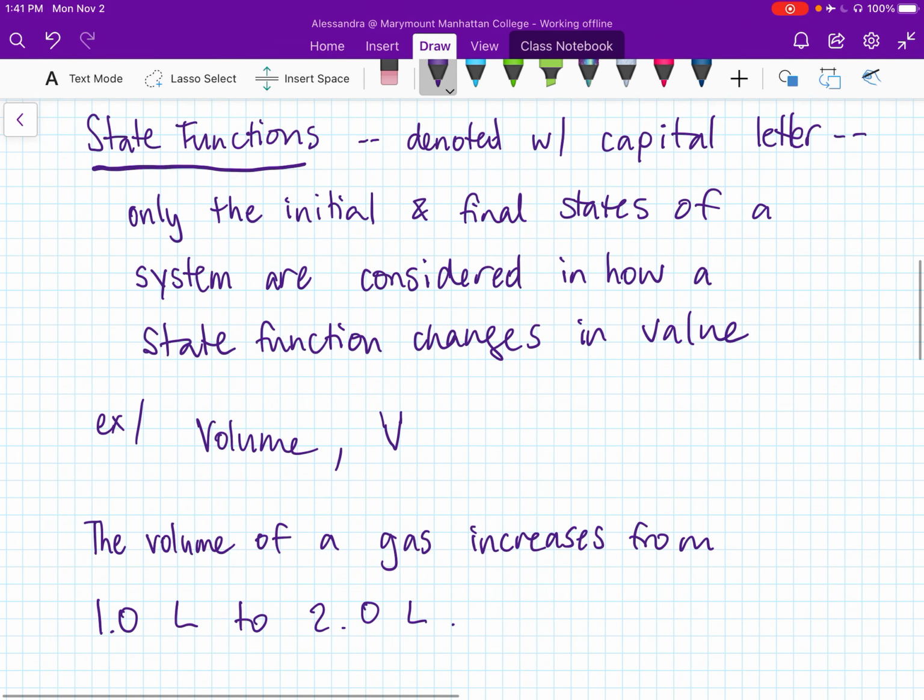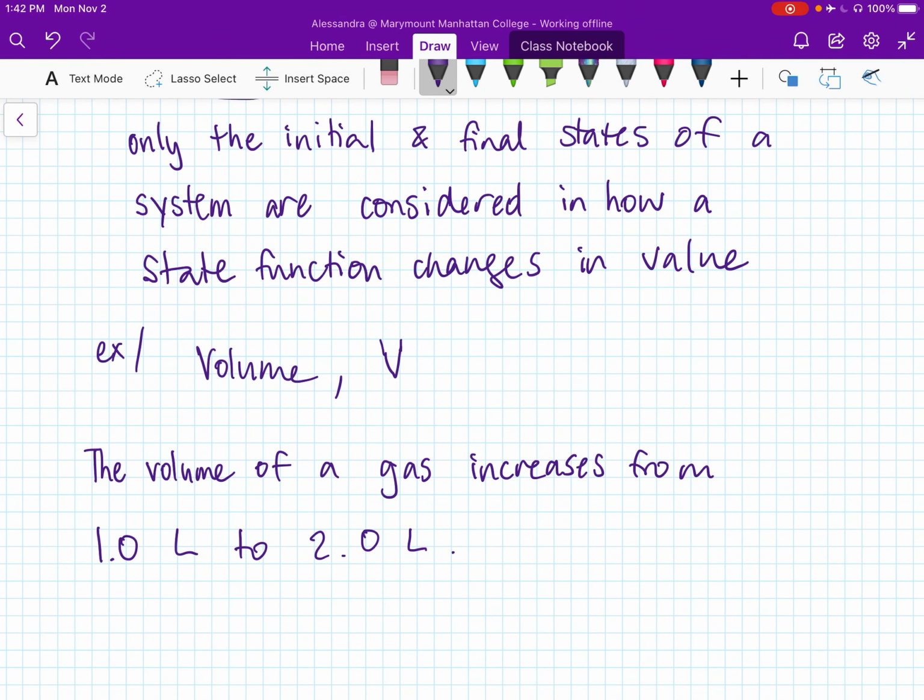Let's give an example with volume. If the volume of a gas increases from 1 liter to 2 liters, can we figure out the delta V, the change in the volume? To figure out the change, we need to take the final state, which I'm going to call the final volume, and subtract the initial state, so V initial. So V final minus V initial gives us delta V, the change in the volume.